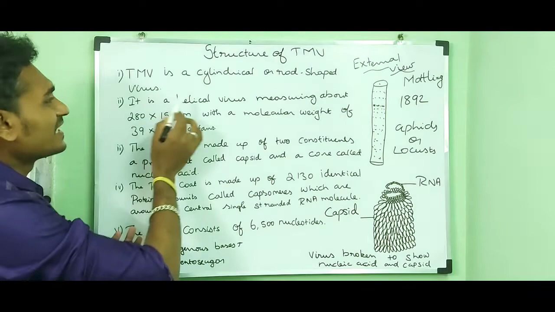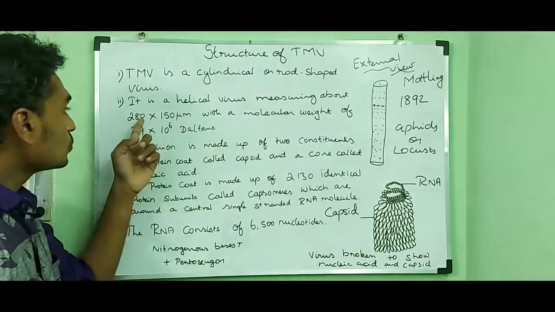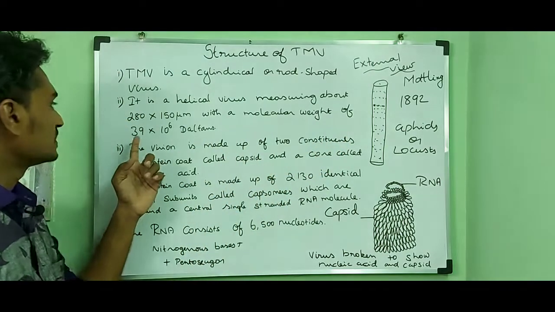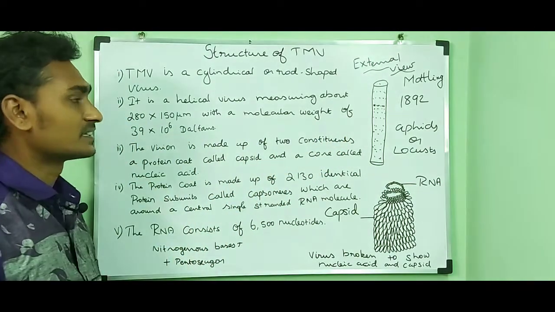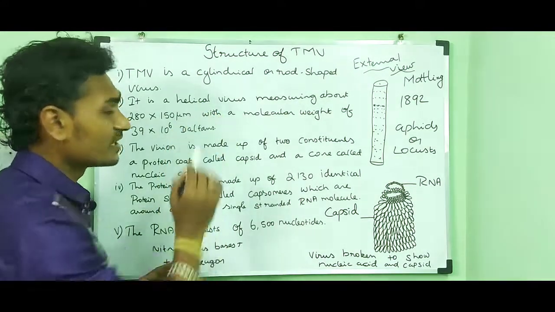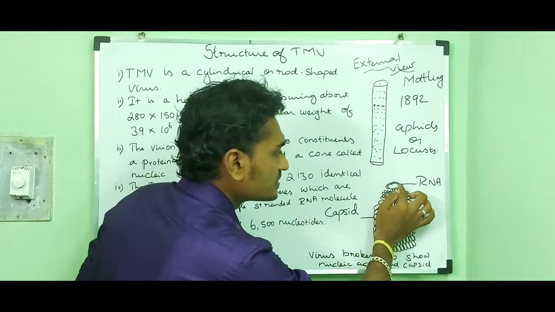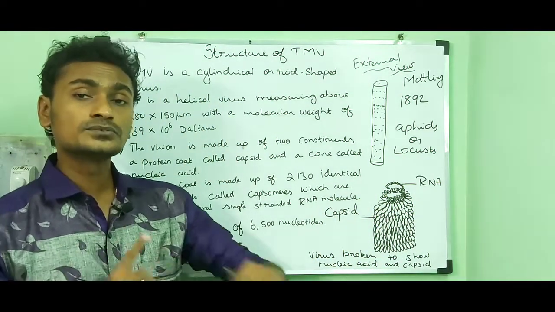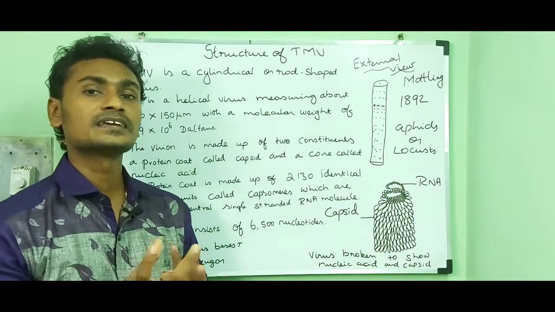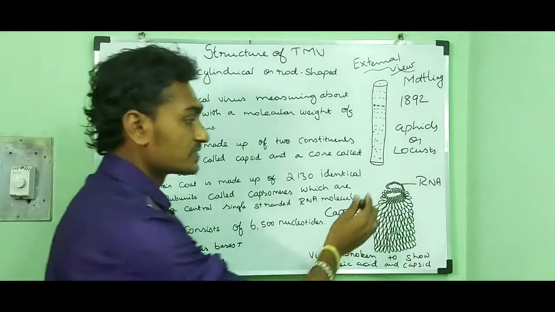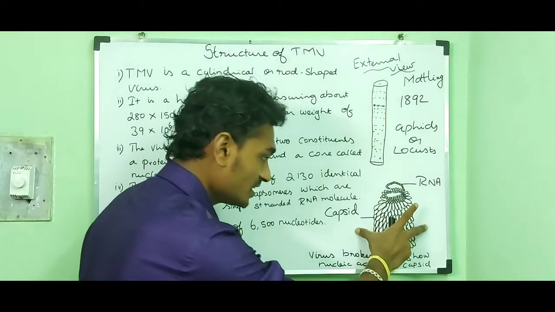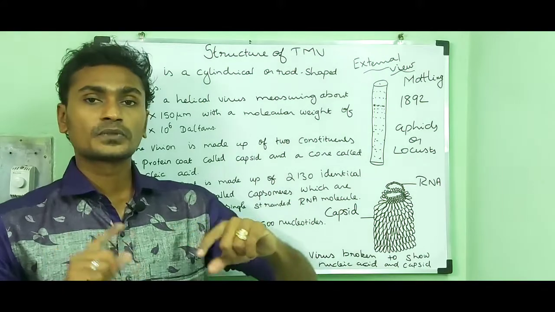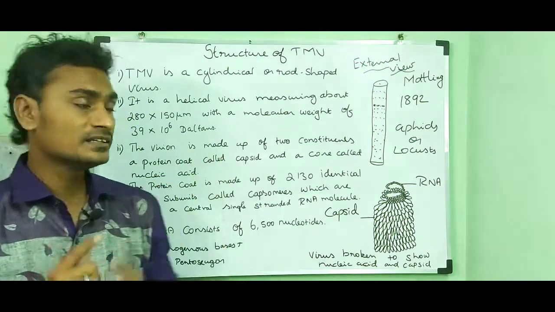It is a helical virus measuring about 280 into 150 micrometer with a molecular weight of 39 into 10 to the power of 6 Daltons. So that means it is a helical virus. That means the genetic material and the protein coat wind around together and it looks helical in structure. An example for helical symmetry is the TMV virus.